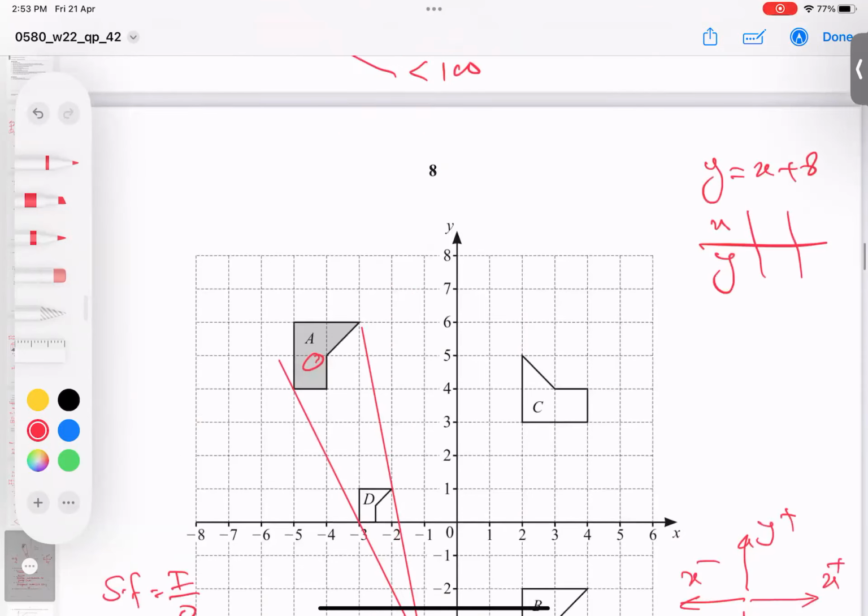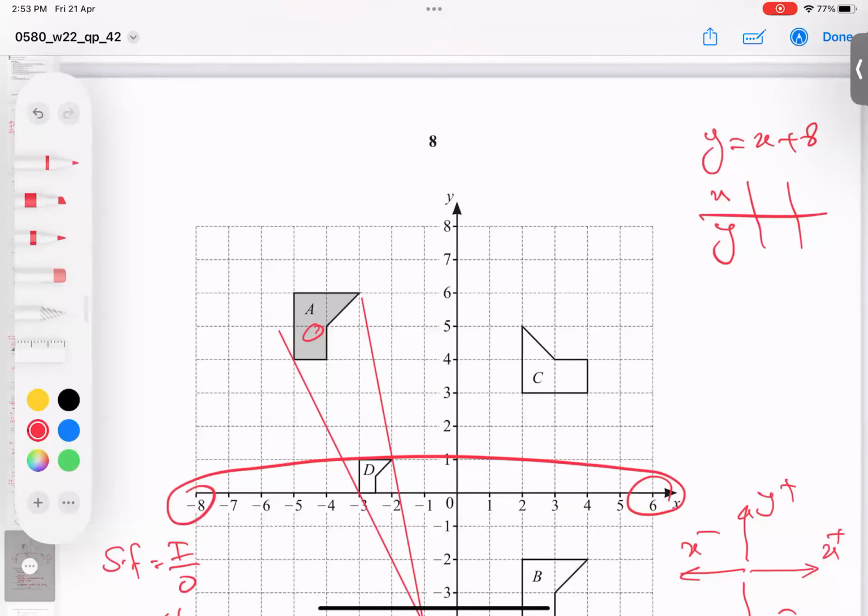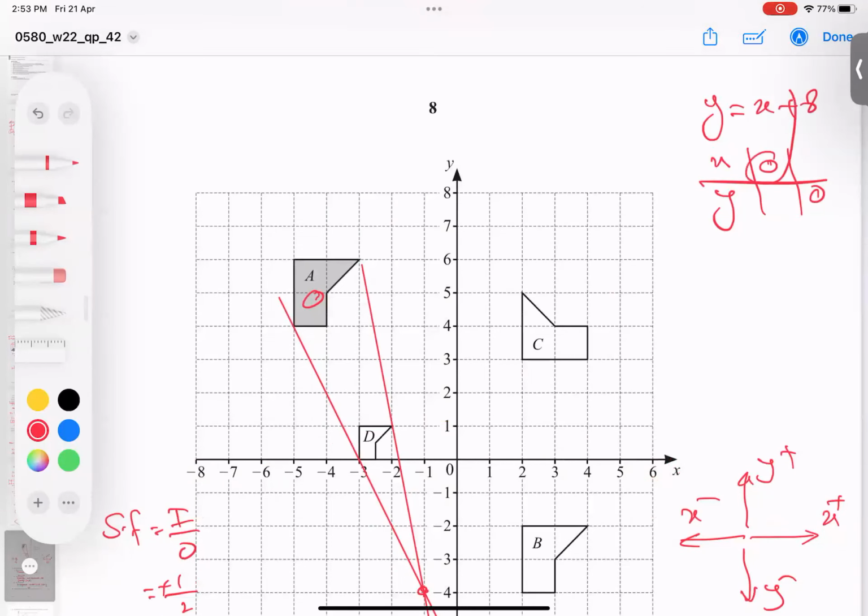We can take any 2 numbers, like 6, 2, 3, 1, 0, negative 6. But the ideal option is to take x = 0 and y = 0. When I plug in x = 0 here, y equals 0 plus 8, so y becomes 8. So this is the point (0, 8).